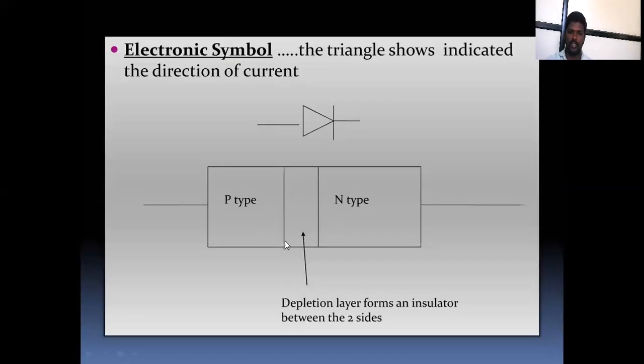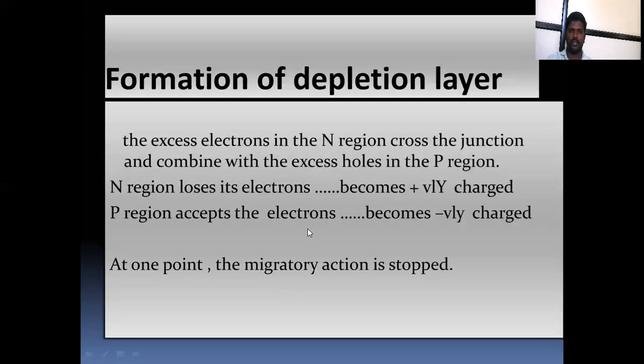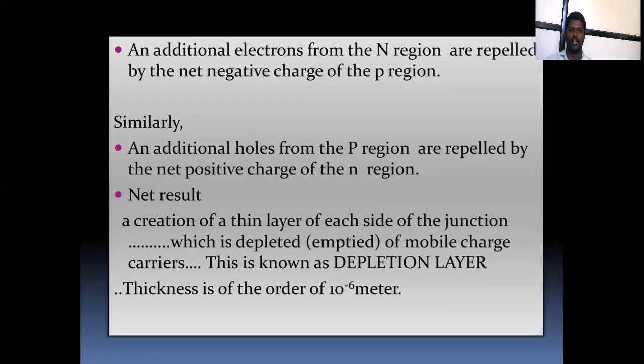Like this, the depletion layer forms: the P type has excess holes at the junction and the N type has excess electrons at the junction. Additional electrons from the N region are repelled by the net negative charge in the P region.